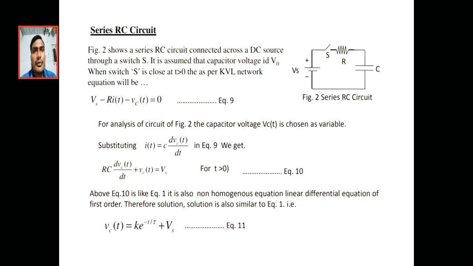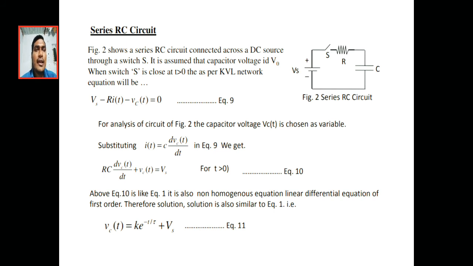First, in that circuit we apply KVL. It starts from the supply voltage plus Vs, minus I into the drop across the resistor, and the voltage across the capacitor. This gives the KVL equation for the given circuit.